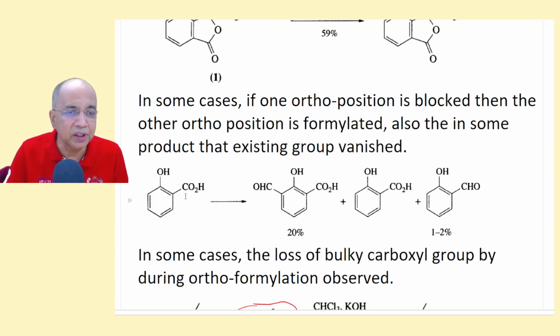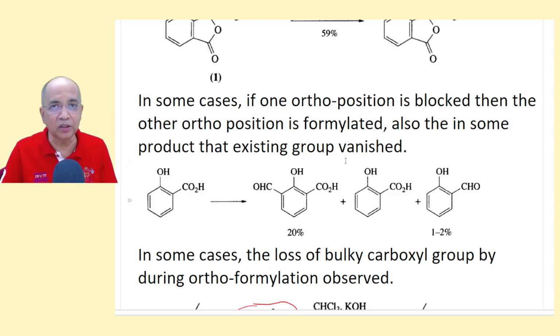For example, orthohydroxybenzoic acid subjected to the same condition gives a smaller yield, about 20%. The major product will have formylation at the other ortho position, and in some there will be no substitution, and in a few the carboxylic acid group is removed and in its place formylation has occurred.